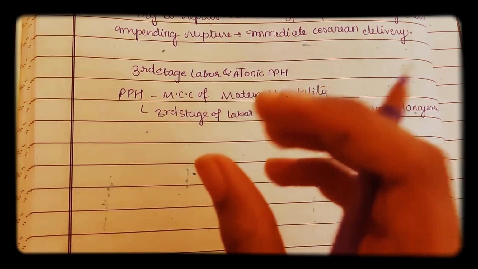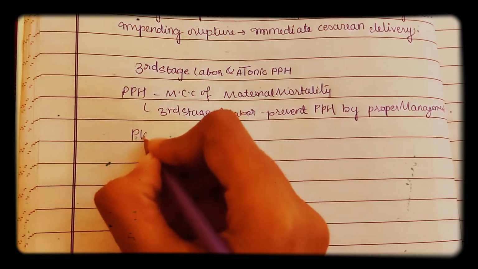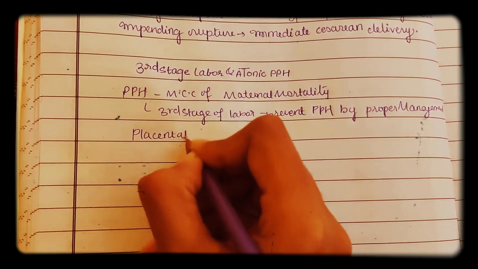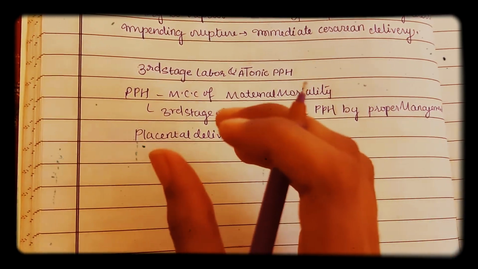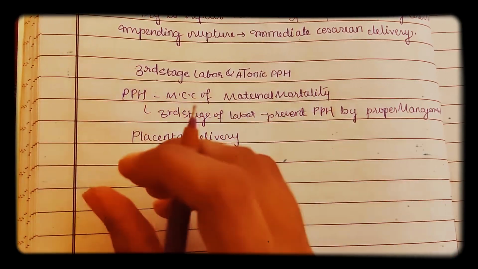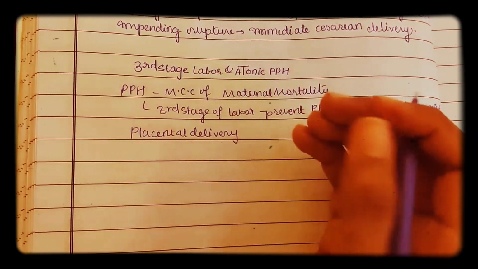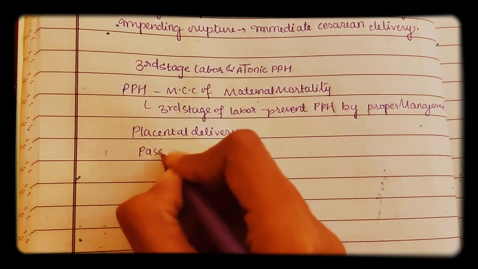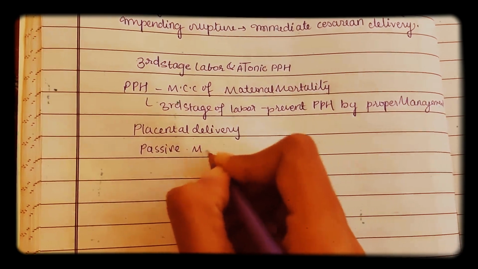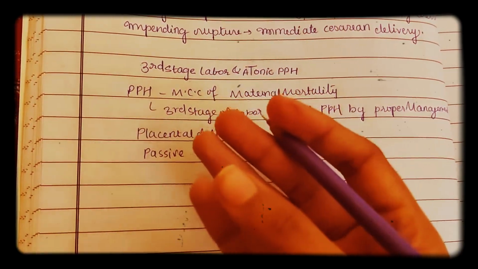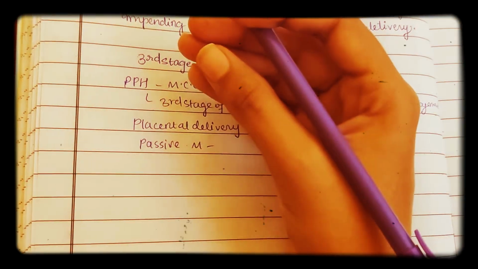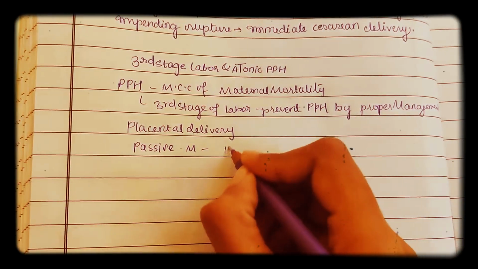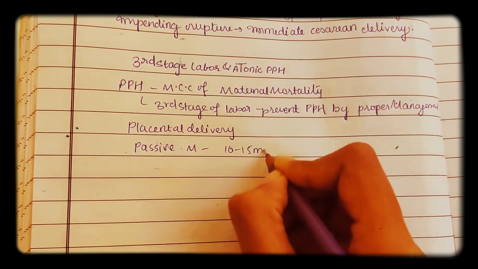The first main event to manage is placental delivery. So placental delivery is the main event to manage. So in that placental delivery also there is an expected or passive management and an active management. So let us see what is passive management first. Okay, passive management is we will do nothing and wait for the placenta to be expelled out. So the time taken for this is 10 to 15 minutes.